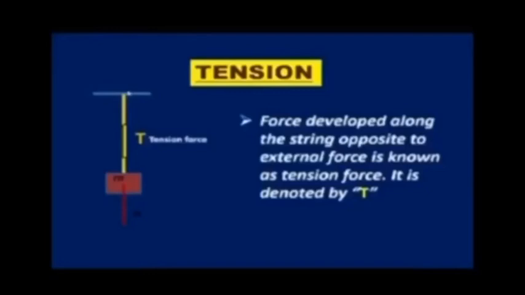A block of mass is hung from a certain point with the help of a string. On the mass of the block, gravitational force is acting in the downward direction. So an opposite force develops across the string, in the direction opposite to the gravitational force.